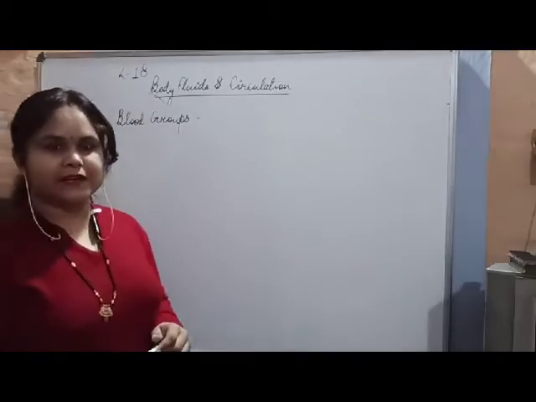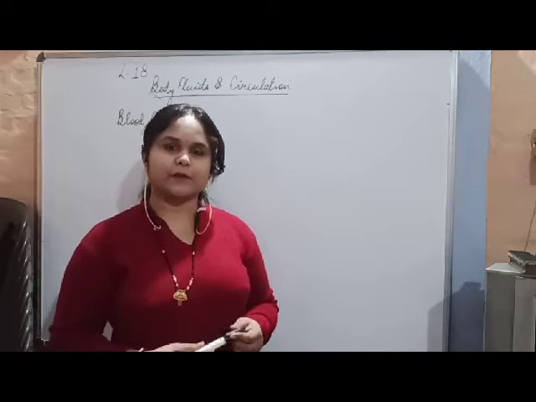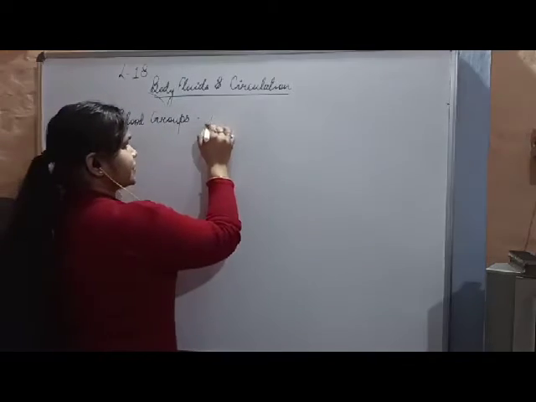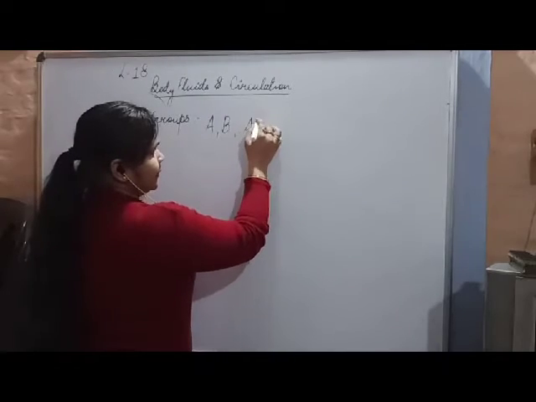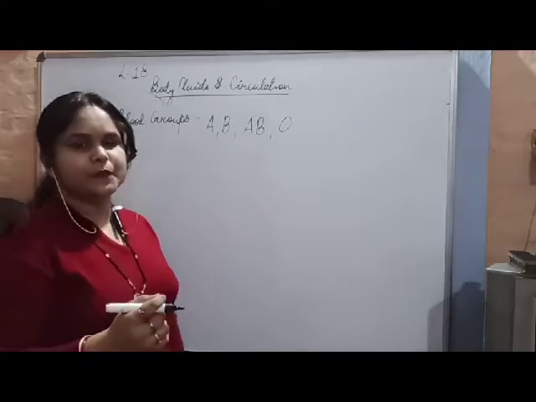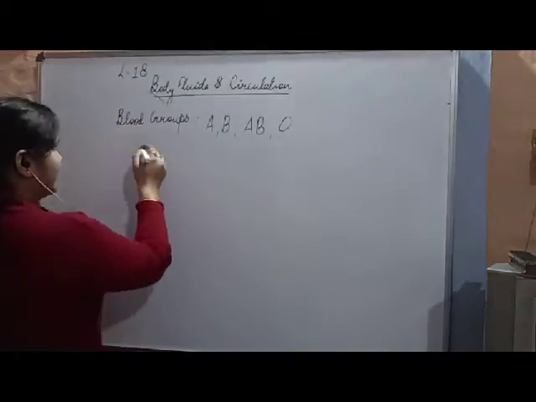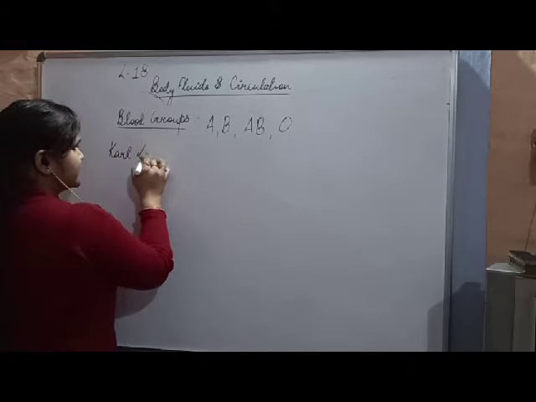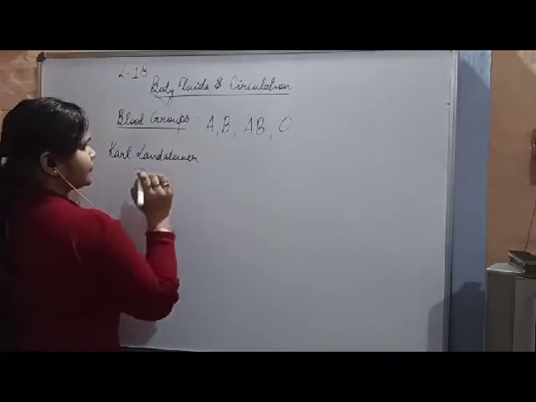As you all know, in a human population we will find different types of blood groups in different human beings. The blood groups discussed here are A, B, AB and O. These are the four blood groups existing in the human race. Blood grouping was discovered by the scientist Karl Landsteiner.